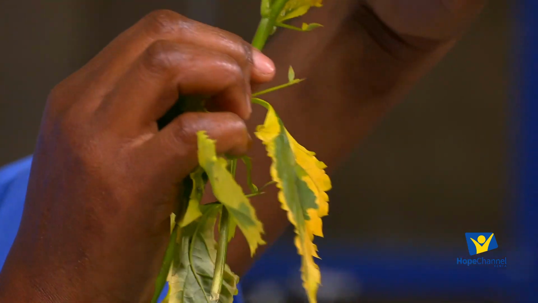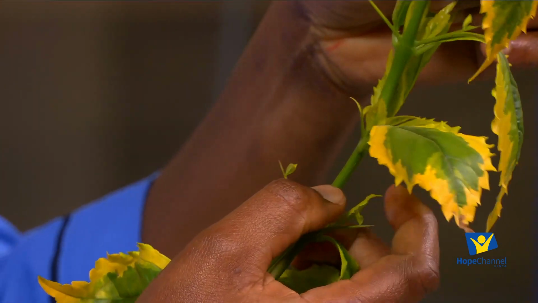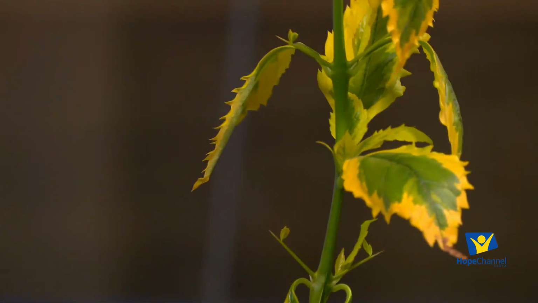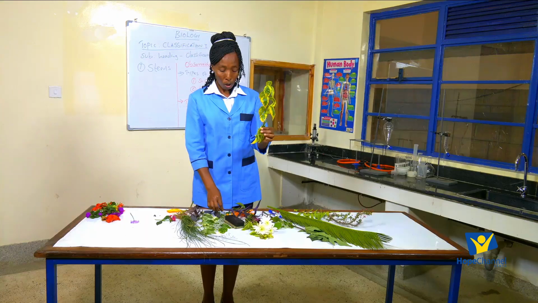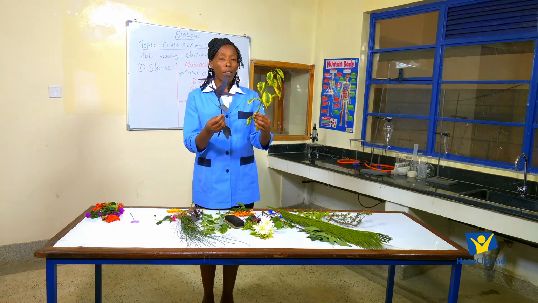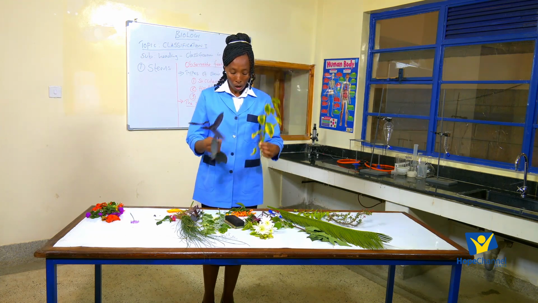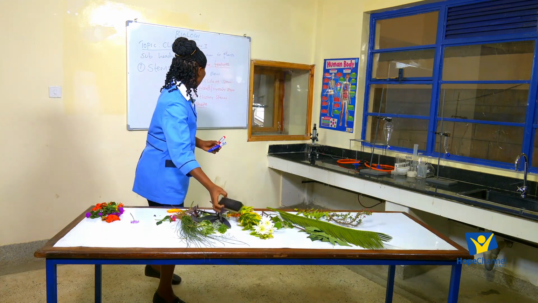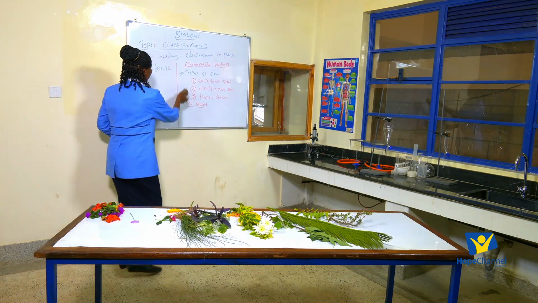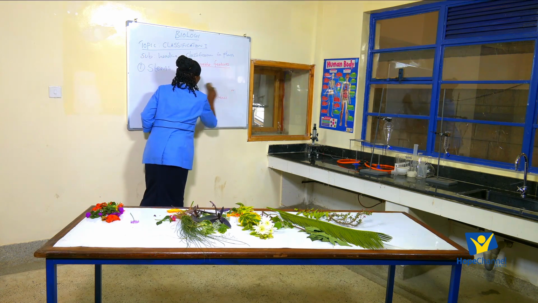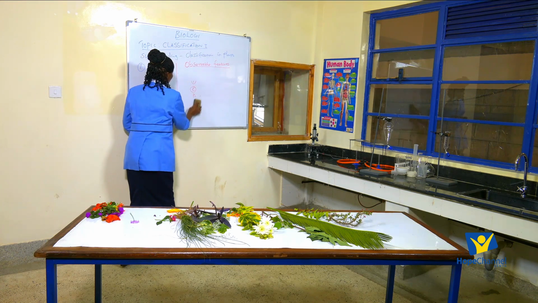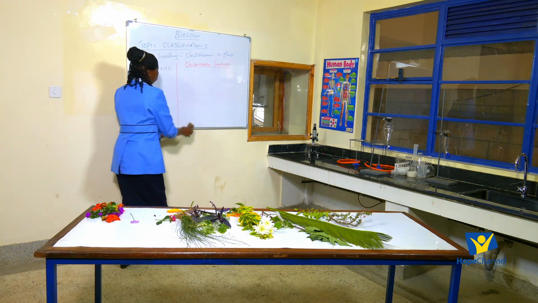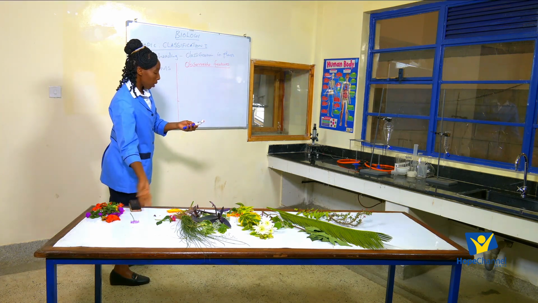It's more of rectangular. But basically we are saying we can use the shape of a stem to place plants into different groups. So for the part of the stem, I think that is as much as we can say for now. So we can use the stems and we place organisms into taxa. We said taxa is a group of organisms that have similar characteristics.